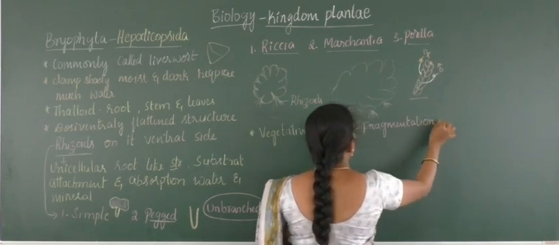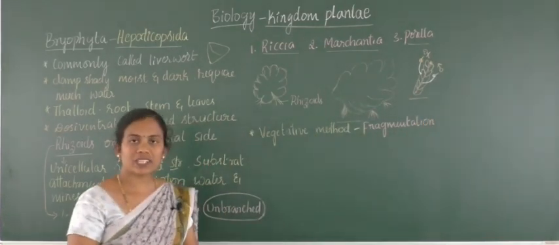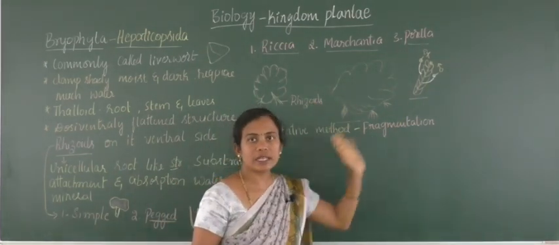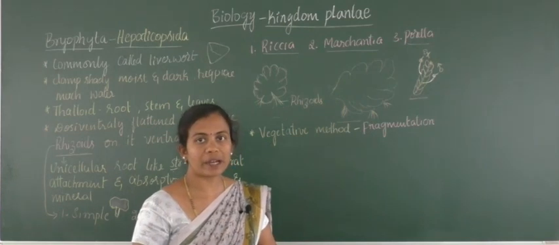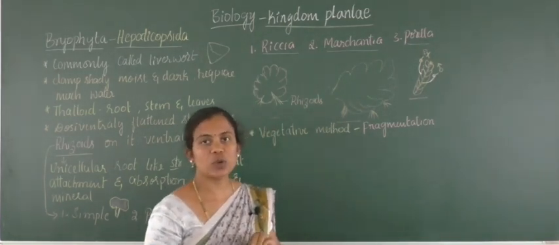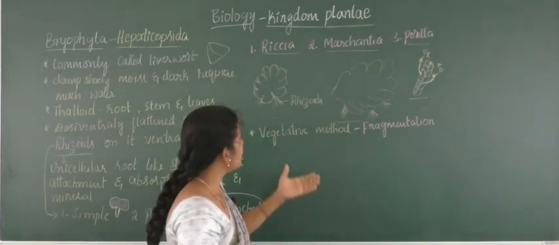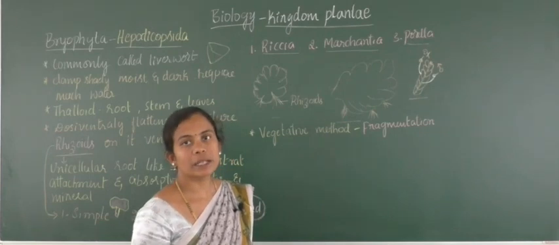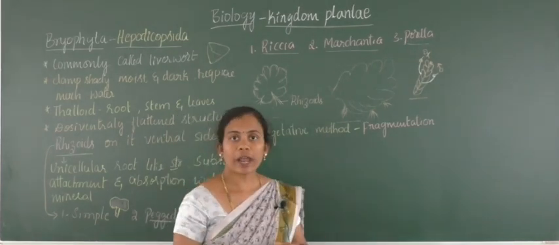The leaf-like structure present in these three is cut into many pieces, and each cut piece develops into a new individual. That method of reproduction is called the vegetative method, and the process is called fragmentation.